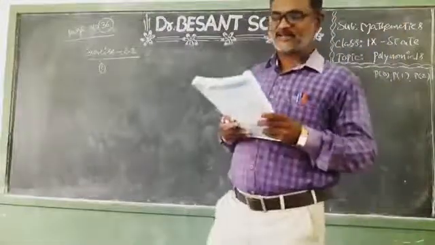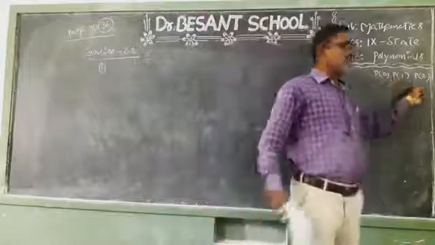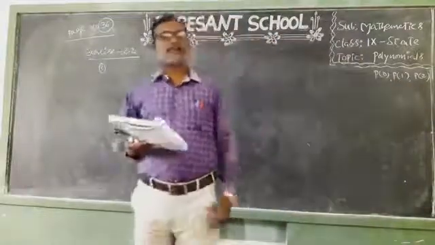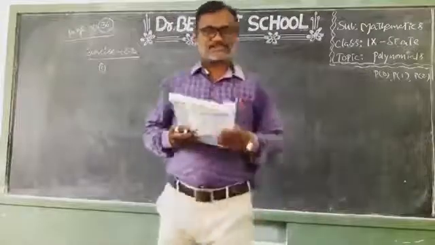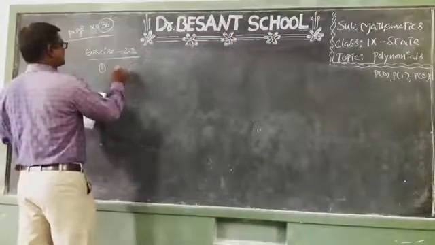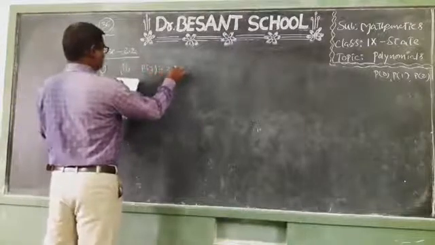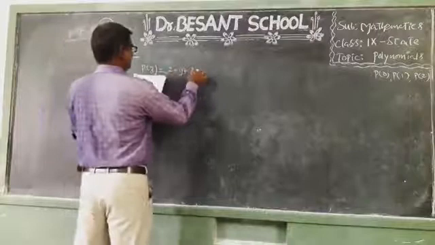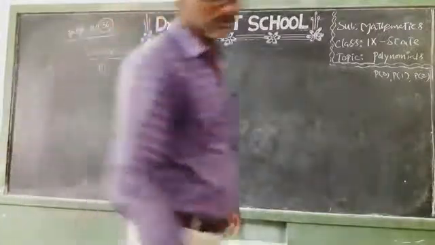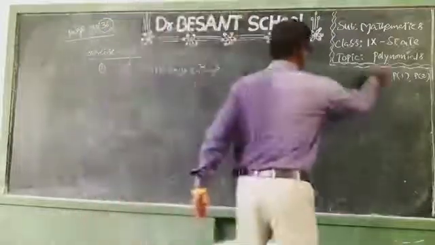See children, what is the second Roman? Find p of 0, p of 1, p of 2 for each of the following polynomials. 5 sums are there. I will explain you 3 sums. Now observe. Second Roman, second one it is given. What is it? P of y is equal to 2 plus y plus 2y square minus y cube. So first we need to find p of 0.